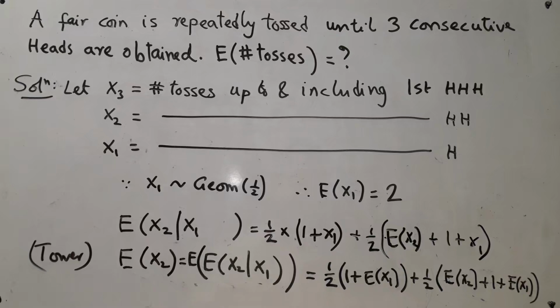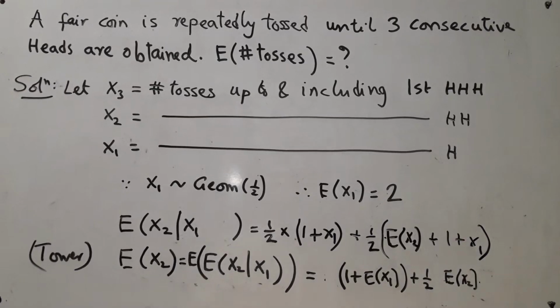Now if you simplify it, this occurs in multiple places. So you will have half plus half, that will give you 1. Half of expected value of x1, half of expected value of x1, that will give you one entire expected value of x1. So you will find this half goes away and you really do not need to have this. So you have only this.